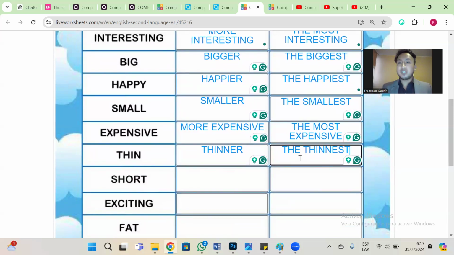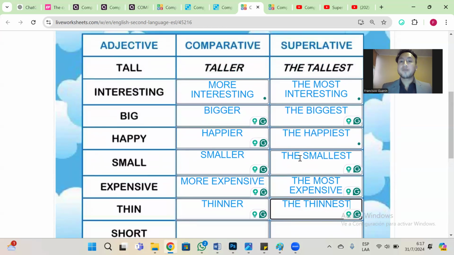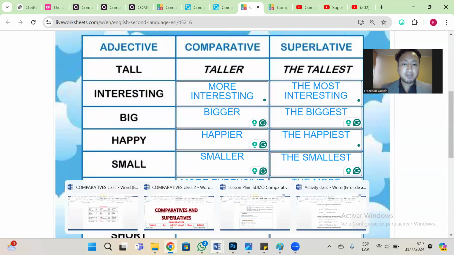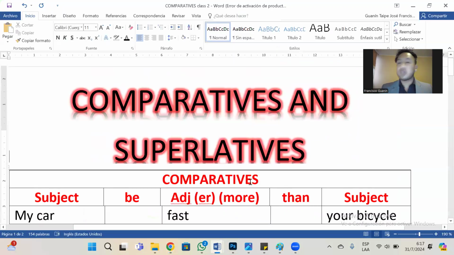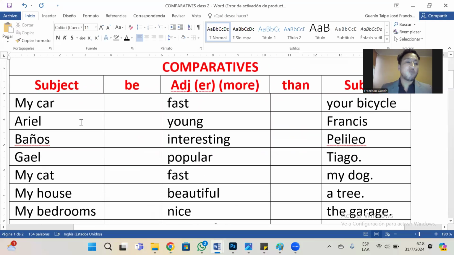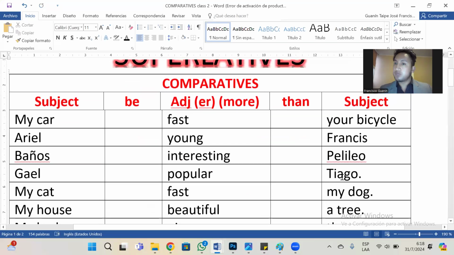In that way, we need to write or transform a comparative and superlative, right? Now we are going to make some examples. In this part, we have comparatives and superlatives, right? For example, I have one subject at the beginning and another subject at the end in order to make a comparison.